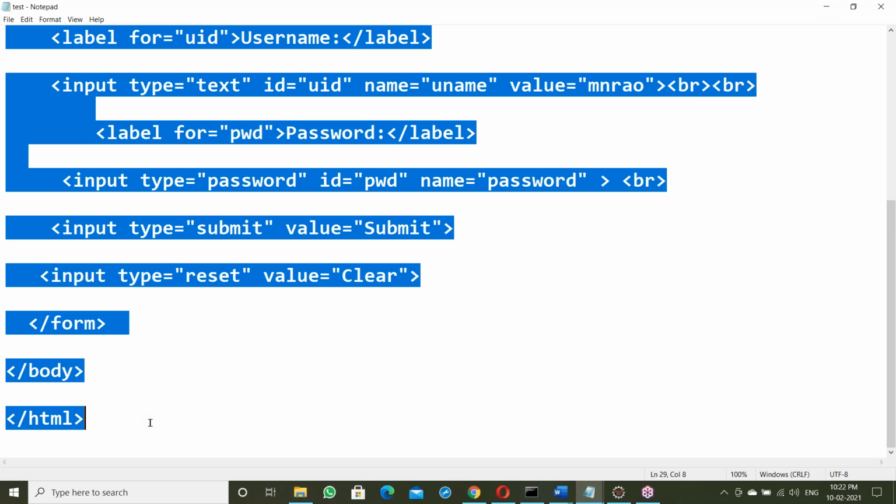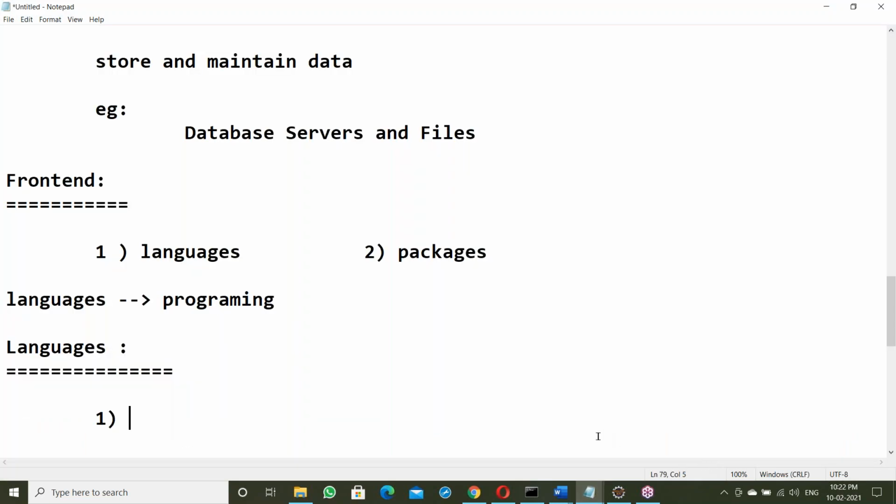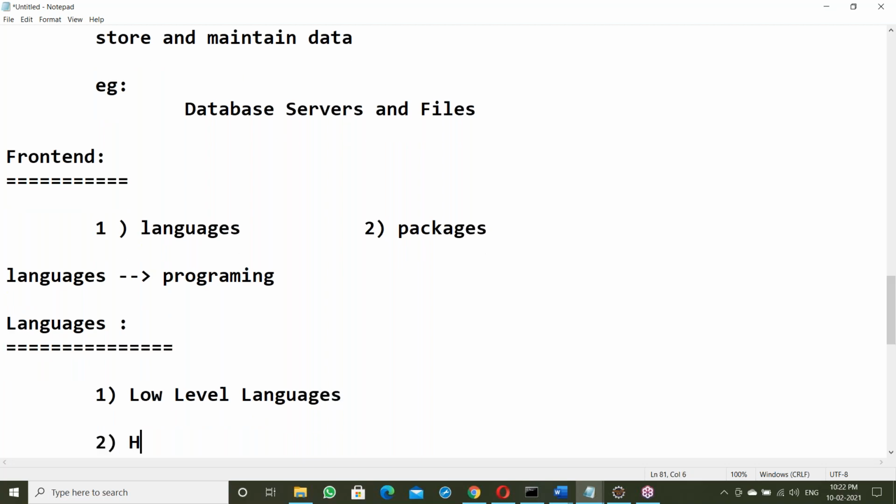What is system understandable language? Binary code, zeros and ones format. The system understandable language is called low level language. It's a low level language. Next, user understandable language is high level language.